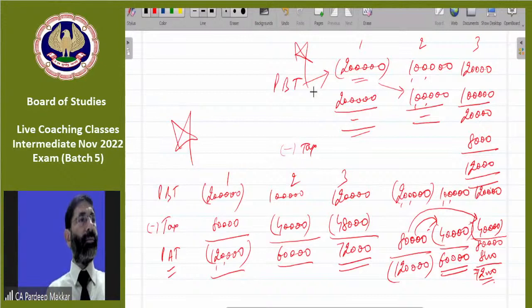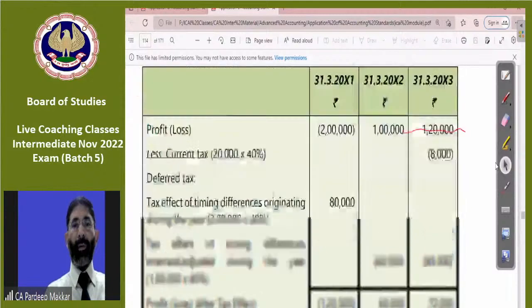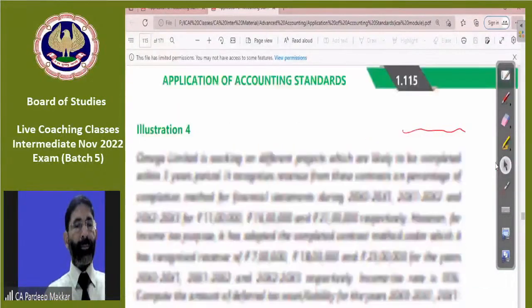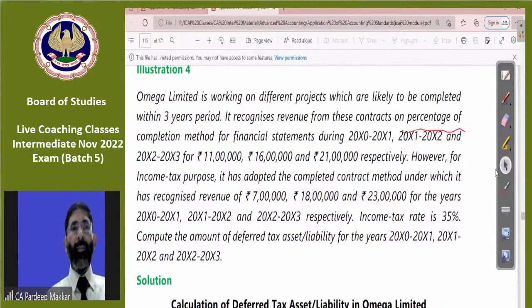Illustration number 4. Omega Limited is working on different projects which are likely to be completed within 3 years period. So the period is 3 years. We recognize revenue from these contracts on percentage of completion method. So this is basically a construction contract as we have done in AS 7 also.